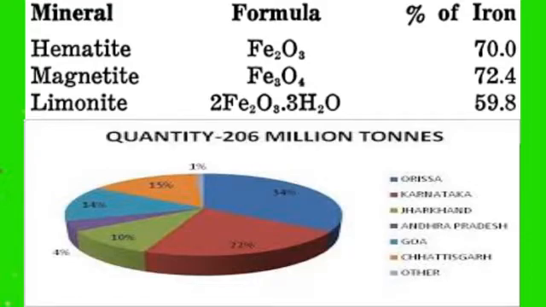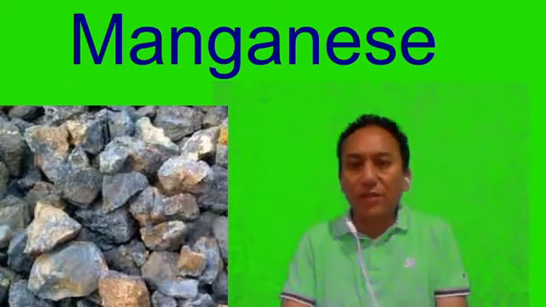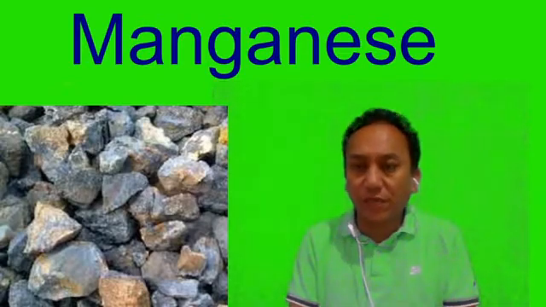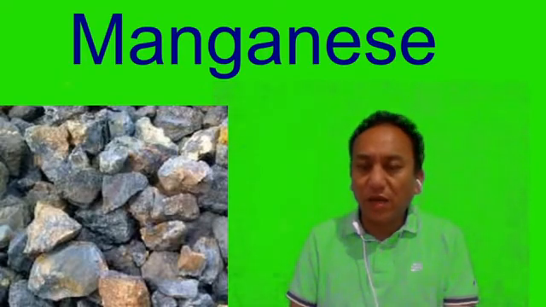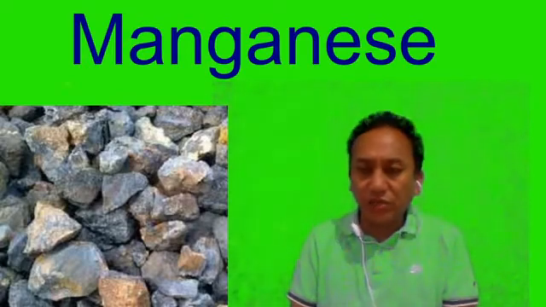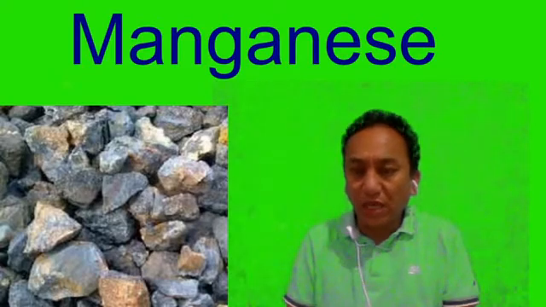Now let us go and see the next one, that is manganese. What is manganese? Manganese is basically used in the manufacture of a very special type of steel. It makes the steel very hard, tough, and it does not rust very easily, because of which it is used in the electrical industry, the chemical industry, and also the glass industry.